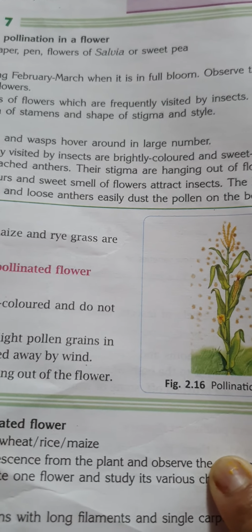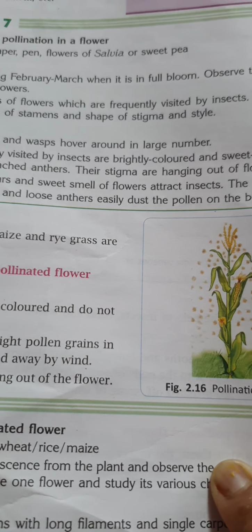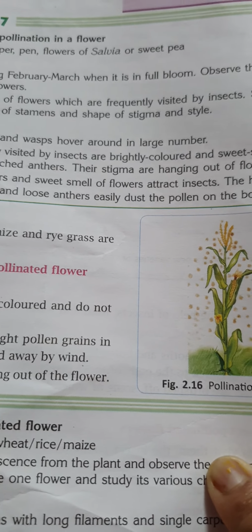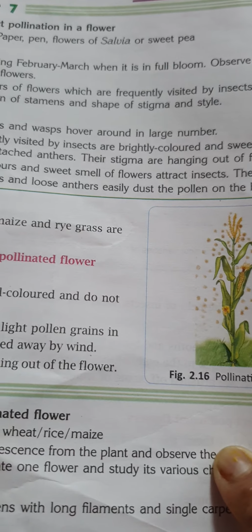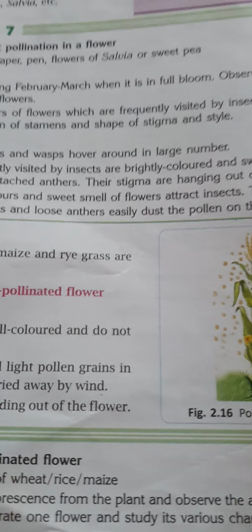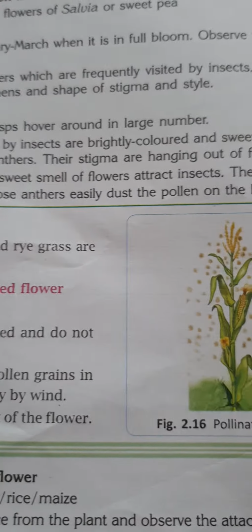Likewise, coconut, palm, maize, grass and all gymnosperms are the best examples of wind pollinated plants. You must have seen that your car is fully covered with a yellow film in the spring. It is actually the pollen that uses wind for the pollination process. So this is how they are being pollinated.